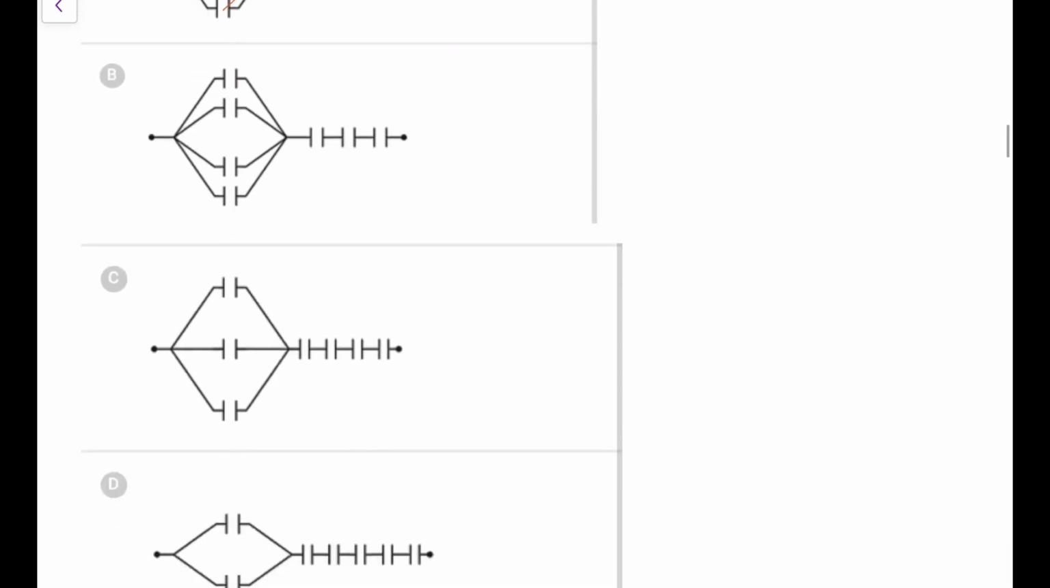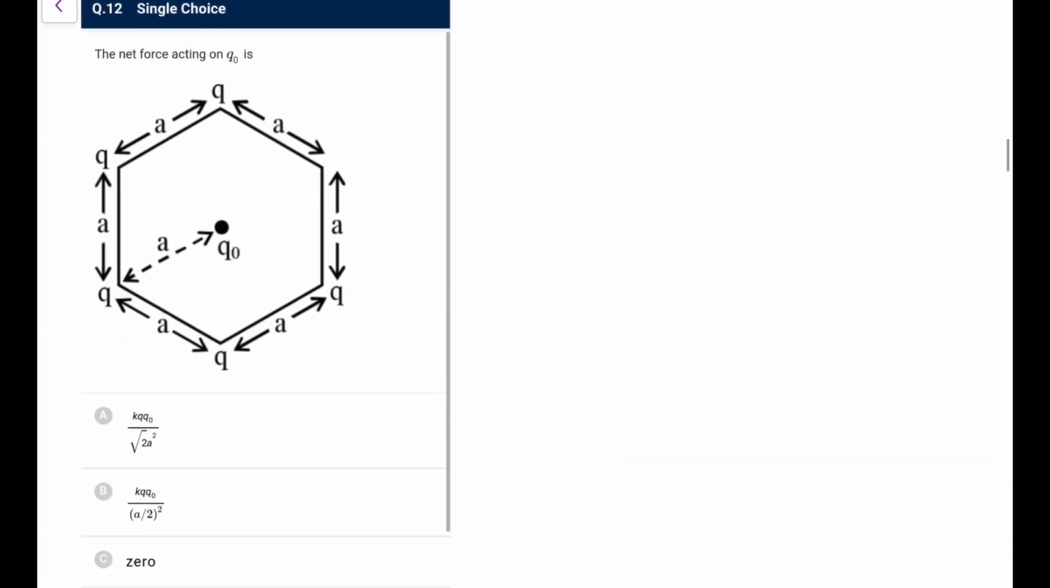Next, the net force acting on Q naught will be? So what we have, 1, 2, 3, 4, we have charges at all corners. So by symmetry, if we have n equal forces such that each has an angle 2 pi by n between them, the magnitude is the same because the distance is the same, so the resultant is going to be 0. You have done it many times, so that is going to be 0. Okay, not 0 here because 1 is left. So 1 is left, so no issue.